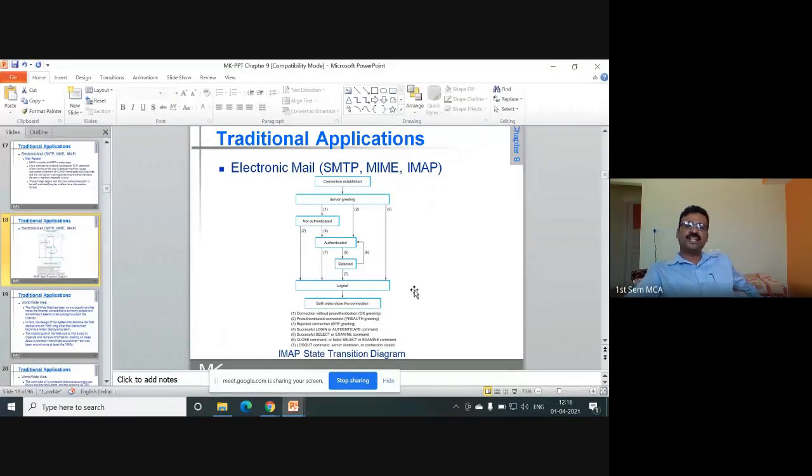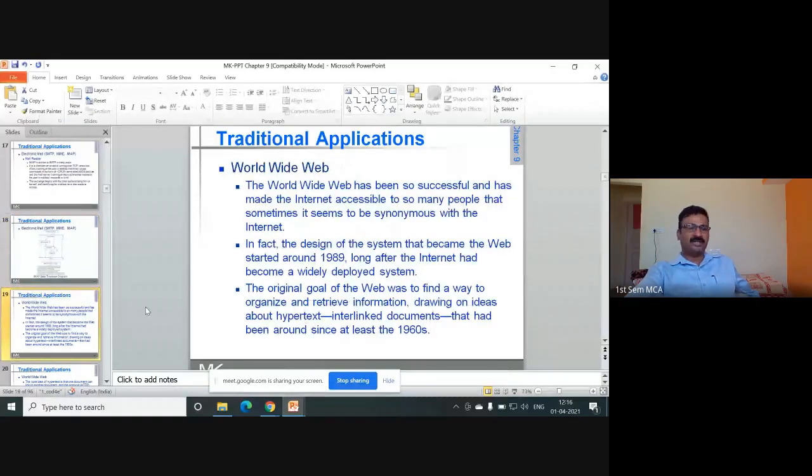So if they ask you to discuss the protocols used in electronic mail, or discuss electronic mail, for 5 to 6 marks, you should not write only electronic message or email. You should write SMTP, MIME, IMAP. For MIME, you have to write the 3 components. For IMAP, you have to write the state diagram.